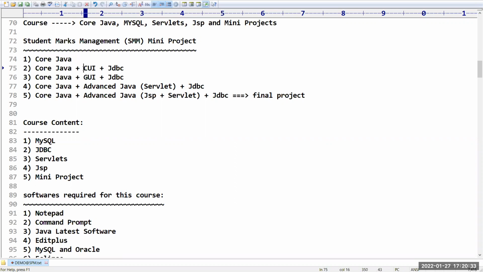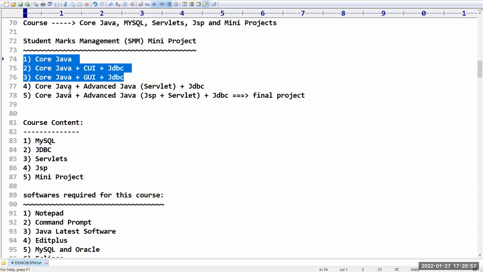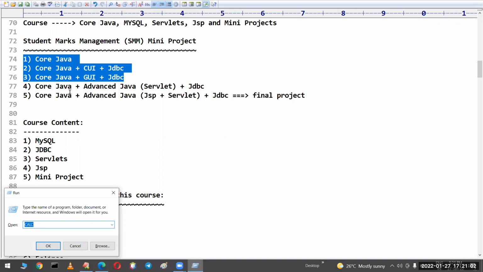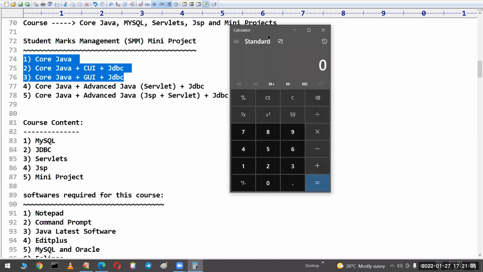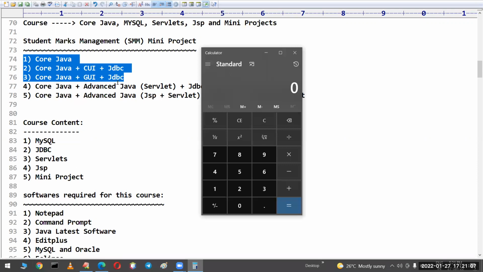We can read the data from the user through a character user interface. Last class I explained how to read the data from the character user interface. Sir, the same thing you can write into JDBC, I mean the database, also. For that I explained one small project in the last session itself. Sir, in place of CUI, if you want, you can replace it with GUI also. But these 3 applications will run on a standalone machine. Like, sir, if you see any calculator application, it is a standalone application. Of course CUI is there, but JDBC is not there here.